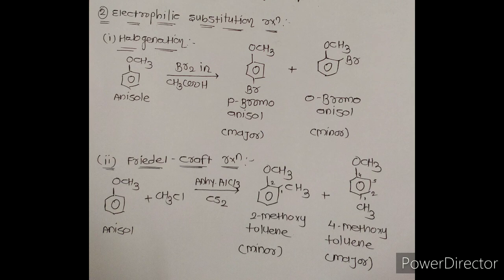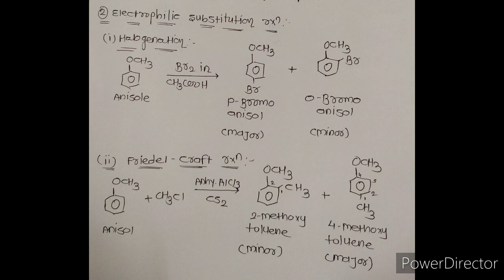When bromination of anisole takes place in the presence of acetic acid, we get para-bromoanisole and ortho-bromoanisole. Here bromine and the alkoxy group are both electronegative, so repulsion takes place between them, so the ortho product becomes minor. While in the case of para, the distance between the OCH3 group and Br is quite high, so repulsion is less, so para-bromoanisole is obtained in major proportion.